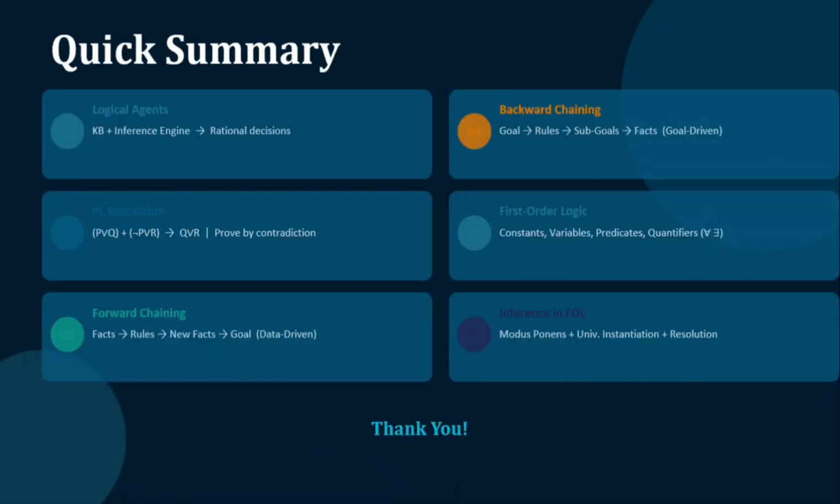Okay, now in conclusion, logical agents, resolution, forward chaining, backward chaining, first order logic, and inference in first order logic are fundamental concepts of artificial intelligence. These concepts help the AI system represent knowledge, perform reasoning, and make intelligent decisions.